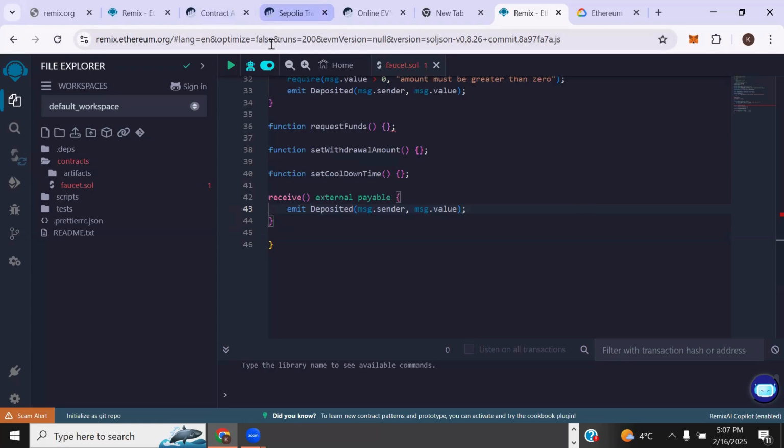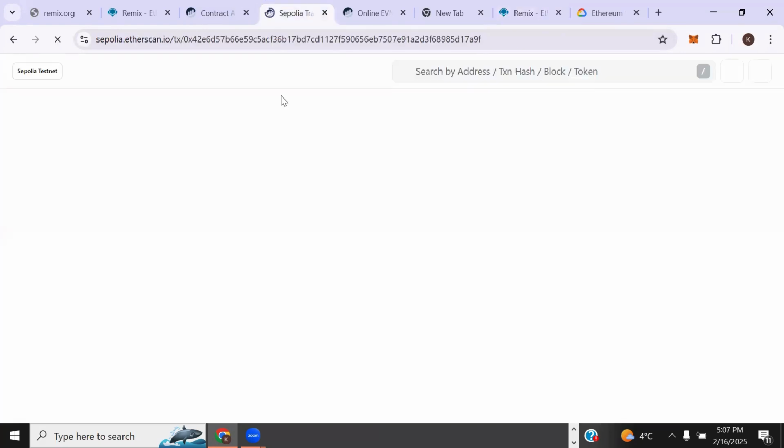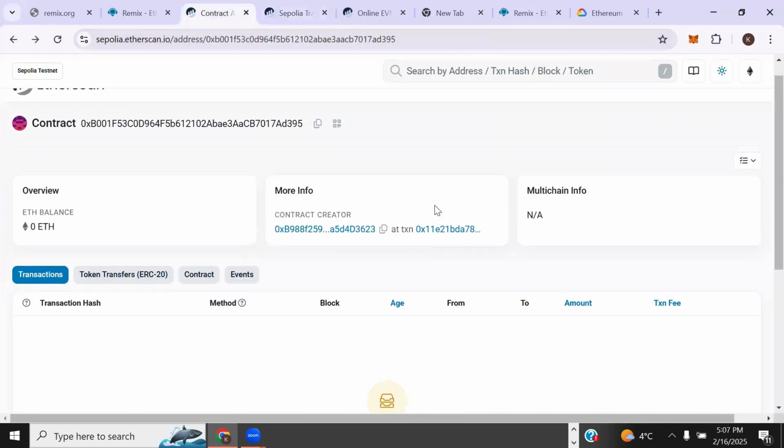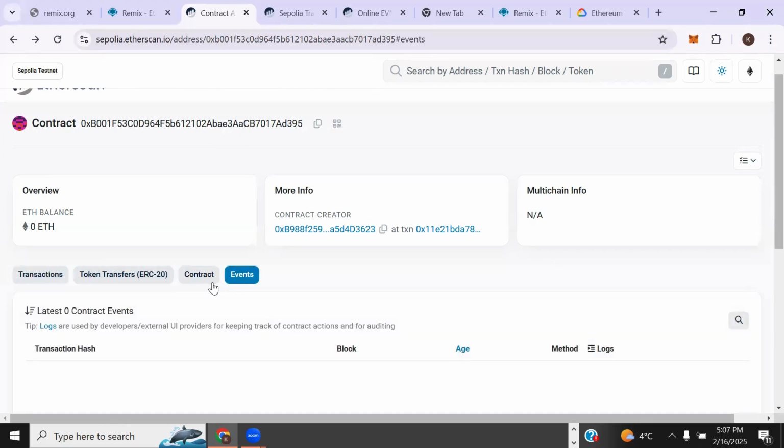Let me show you guys something. Can you see my screen? This is a contract address, right? After we deploy the smart contract, we're going to come and view it here. This is a contract address I deployed earlier today. You can see that it has a section for transactions, contracts, and events. Contract is the smart contract.